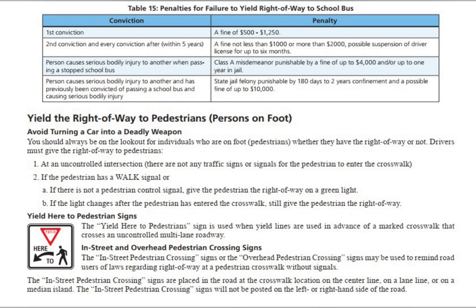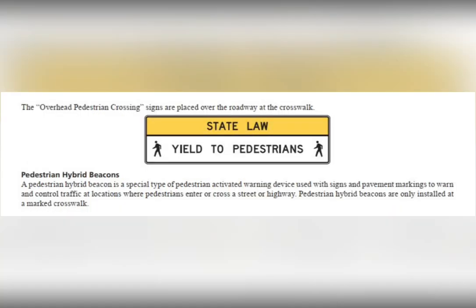In-street and overhead pedestrian crossing signs. The in-street pedestrian crossing signs or the overhead pedestrian crossing signs may be used to remind road users of laws regarding right-of-way at a pedestrian crosswalk without signals. The in-street pedestrian crossing signs are placed in the road at the crosswalk location on the center line, on a lane line, or on a median island. The in-street pedestrian crossing signs will not be posted on the left or right-hand side of the road. The overhead pedestrian crossing signs are placed over the roadway at the crosswalk.